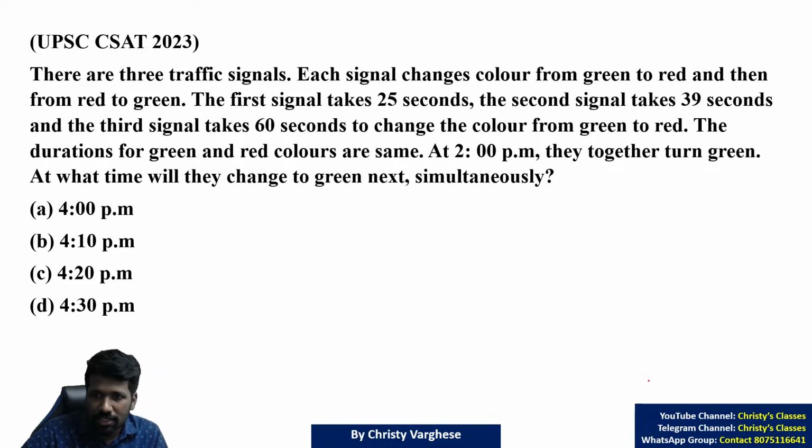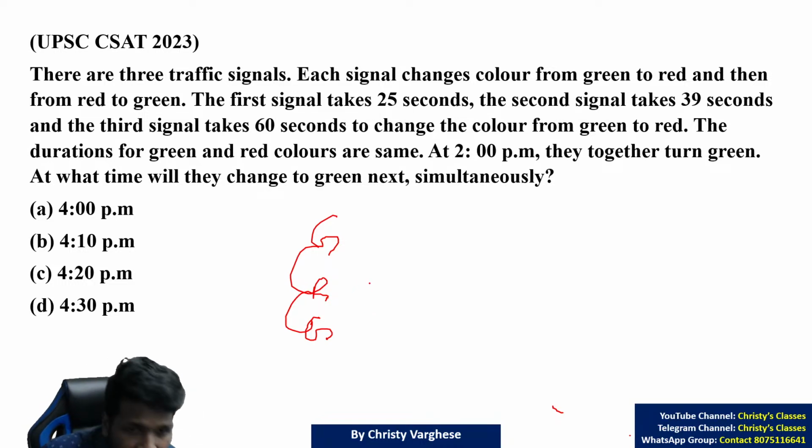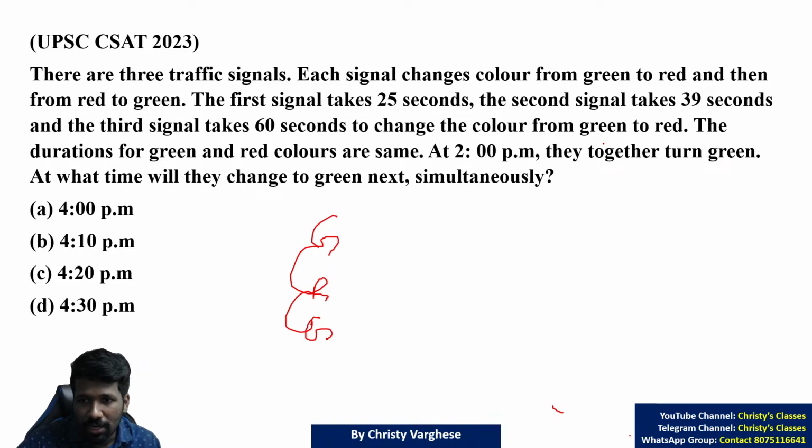Each signal changes color from green to red and then from red to green. So green to red, red to green. So this is the process. First signal takes 25 seconds, second signal 39 seconds and third signal 60 seconds to change color from green to